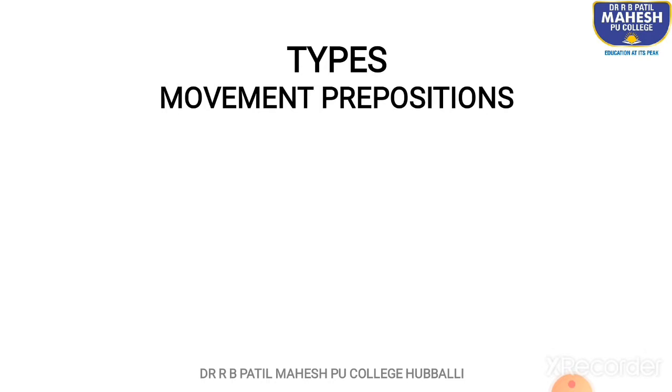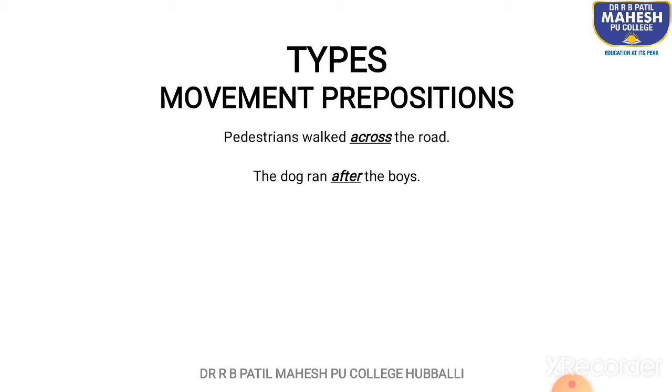Movement prepositions. Now some examples. Pedestrians walked across the road. Across is the preposition here. As you can see, it has been underlined. It tells us about the direction in which the pedestrians walked. So that is why it is the movement preposition in this sentence.